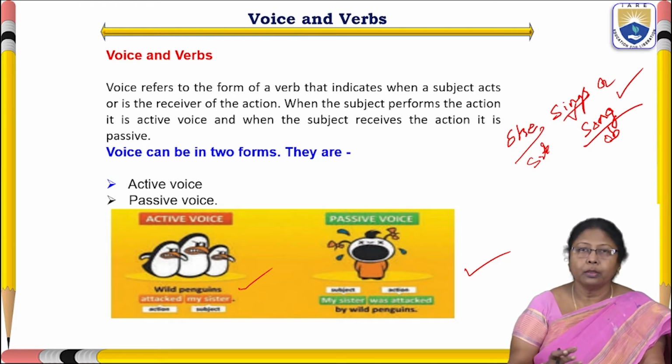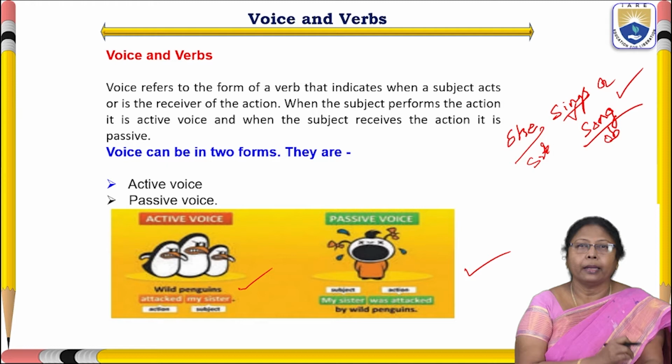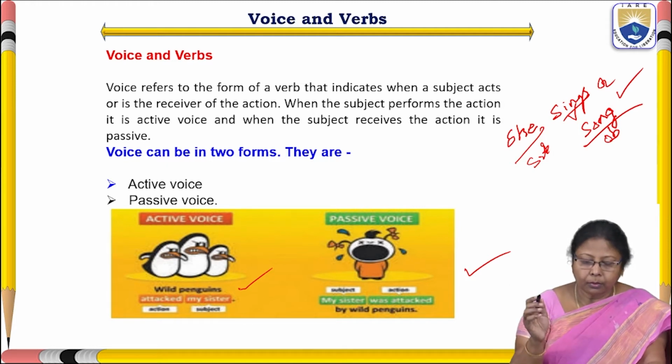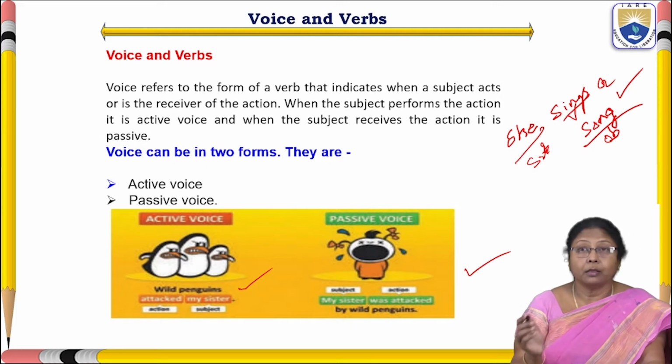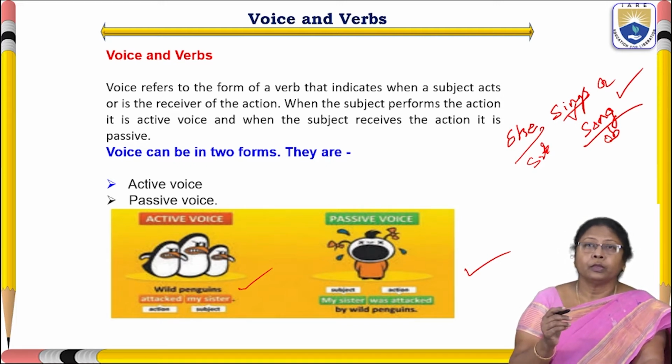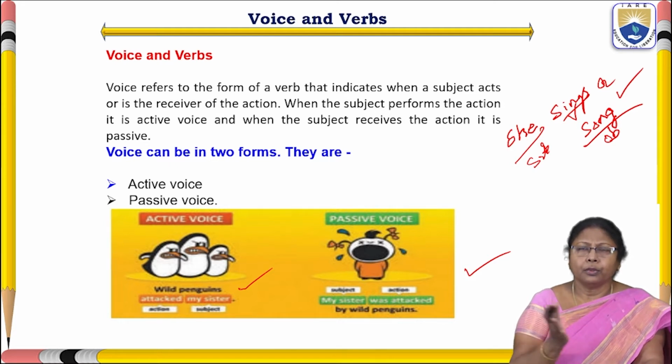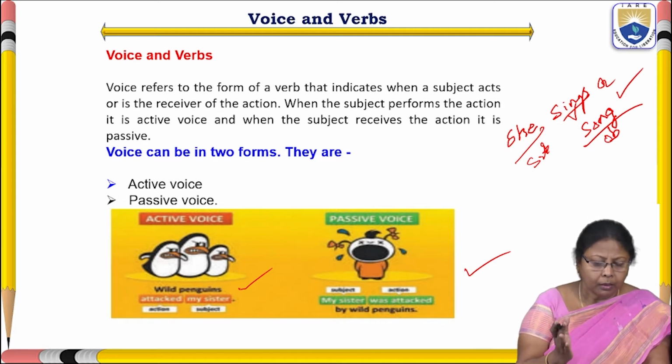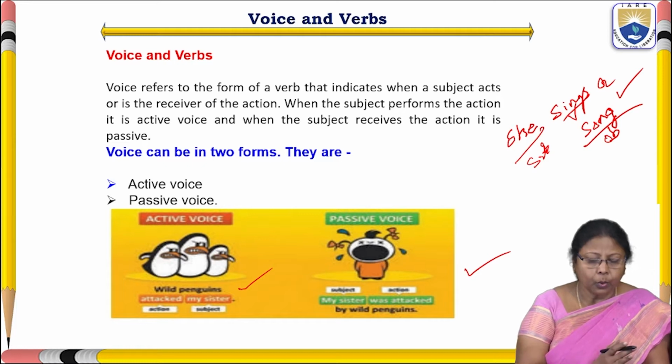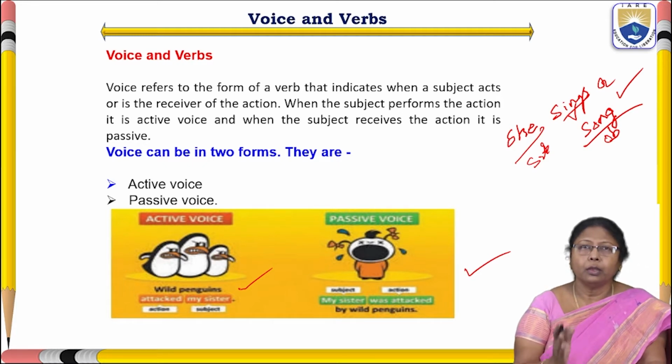In this active voice, wild penguins are the doer of the action. And in my sister was attacked by the wild penguins, my sister is the receiver of the action. Understand? So as I said, when active voice is very clear, what is the need to change the voice into passive?